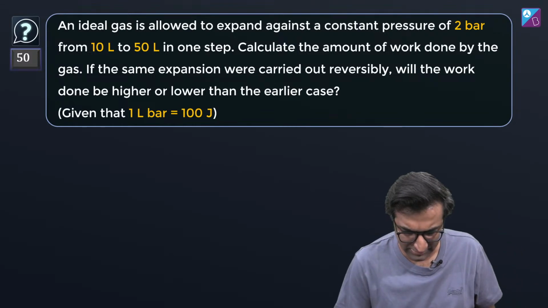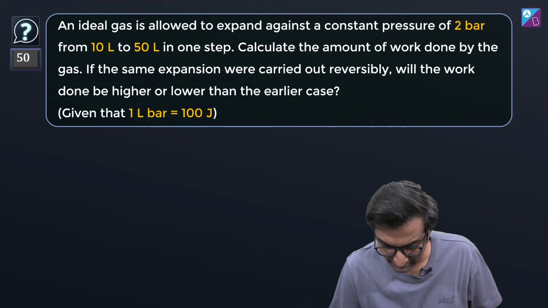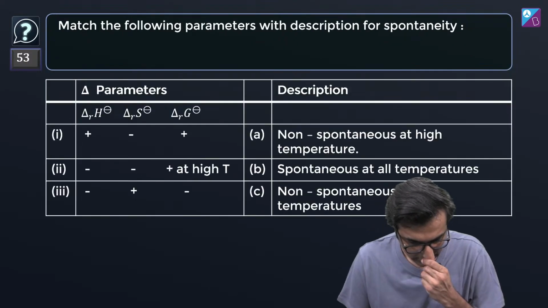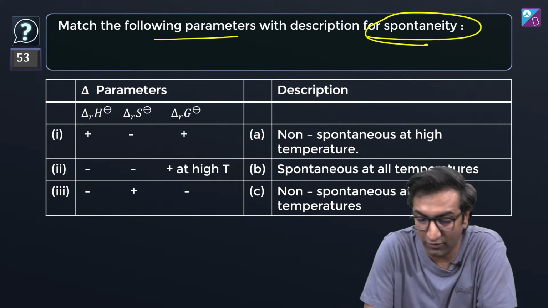Let's not do this. ये बहुत कर चुके हैं. We've already done enough of expansion in this thing. Let's go on to more interesting ideas. How about this one right here? Match these following parameters with descriptions for spontaneity.